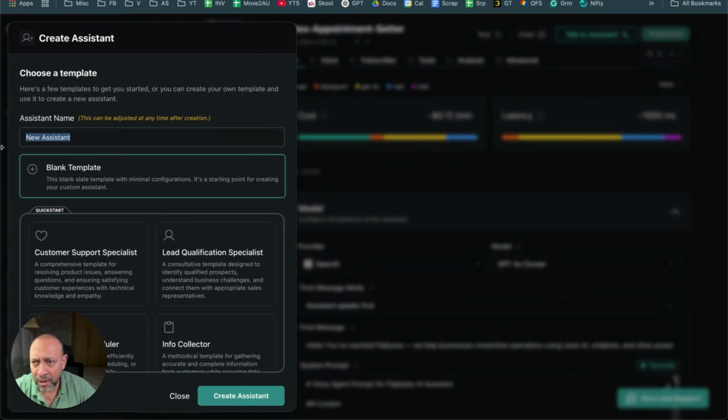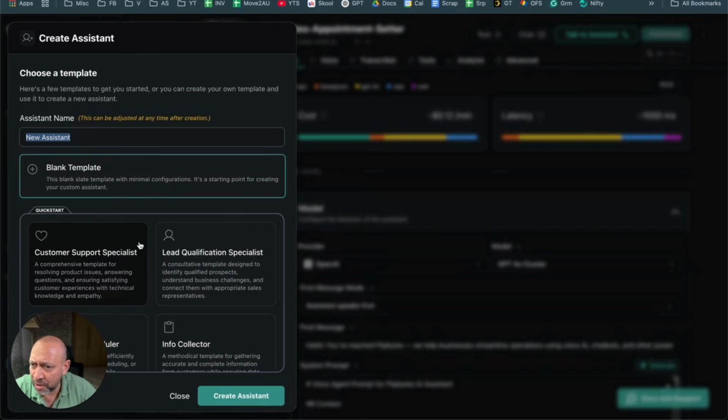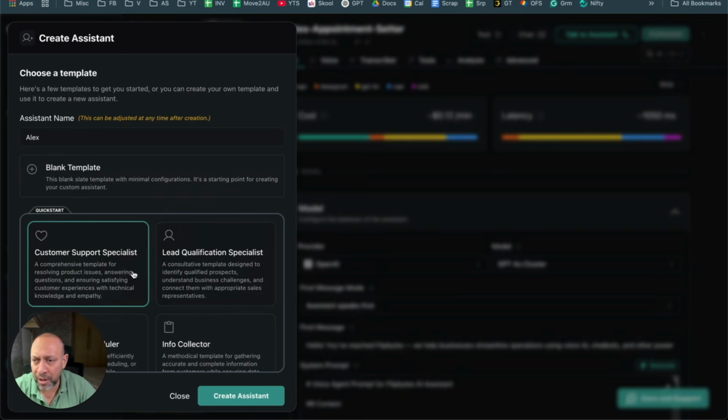Just click on that, and then you can put in your assistant name, and then you can use a blank template. Vapi also provides you with these basic ones, like customer service or lead qualification. The only difference is that it is going to have a prompt more geared towards a customer service specialist or a lead qualification specialist, and so forth. That's all it is, nothing else.